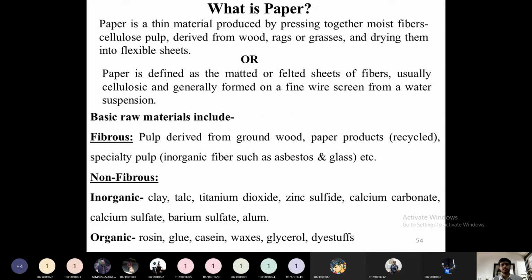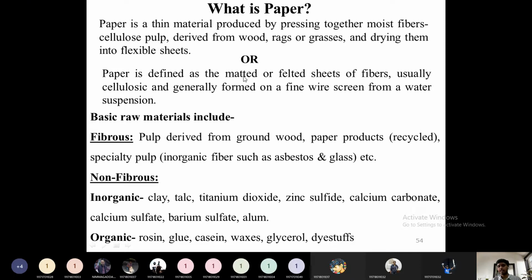Then what is a paper? Paper is nothing but a matted or felted sheet of fibers, usually cellulose and generally formed on a fine wire screen from a water suspension. So from this definition, we can observe what process is going to happen: converting that pulp into a matted or felted sheet of fiber. Fiber is nothing but this cellulose content, which is called pulp.